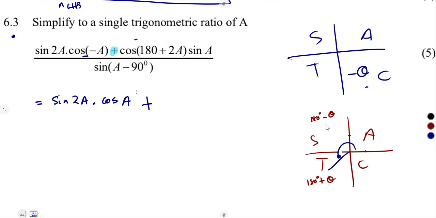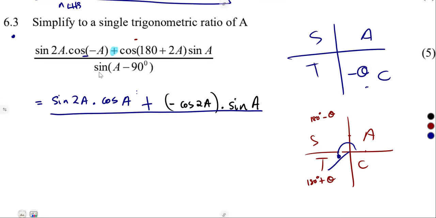All right, by correcting this, it's negative cos. This is the quadrant for tan, so cos there is negative, of 2A times the sine of A. Is there anything that you can do? Just leave it as it is. Everything here is over the sine of A minus 90, which we can also consider in the format we are used to, sine 90 degrees minus A.